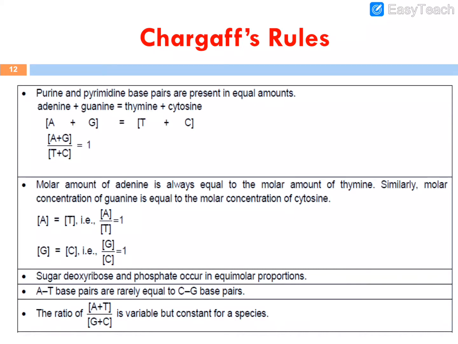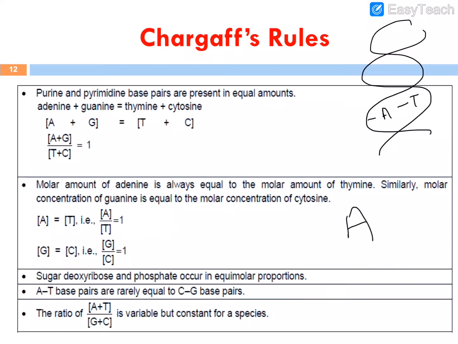Dear students, remember one thing, when we see the structure of the DNA, it is a double helical structure. If on one strand the adenine is present, then on the other strand it is always thymine. A always pairs with thymine, and guanine always pairs with cytosine. There are two hydrogen bonds present between adenine and thymine, and three hydrogen bonds present between guanine and cytosine. So these hydrogen bonds stabilize the double helical structure of the DNA.